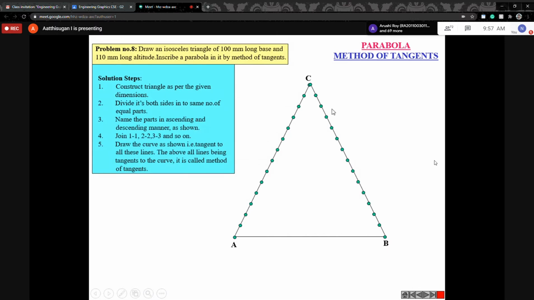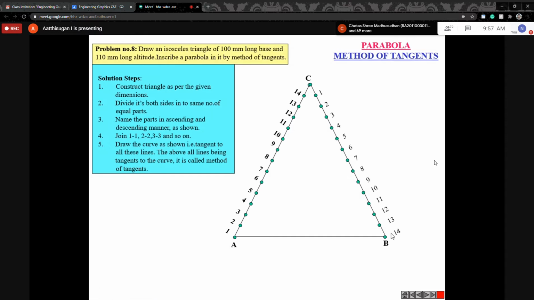Here they divided into 15 equal parts, and this other line is also divided into 15 equal parts. Then make sure the numbering is given properly. Here they given 1 to 14. Whatever number they give, ascending or descending, you convert here. You start from 1 here, then 14 to here.